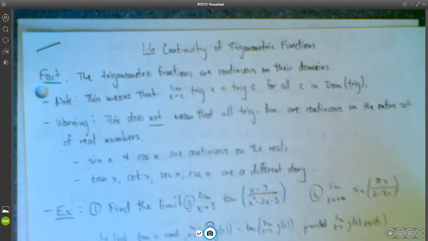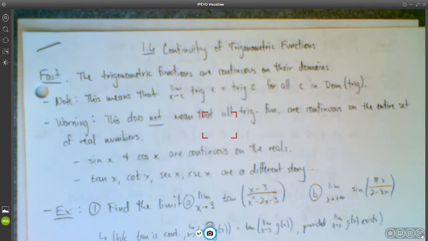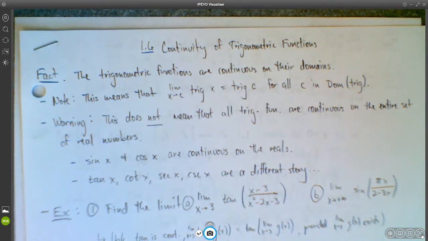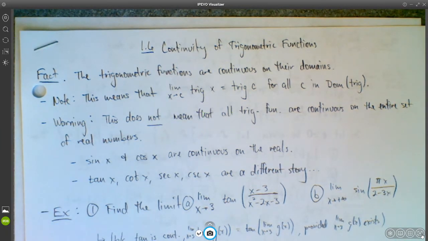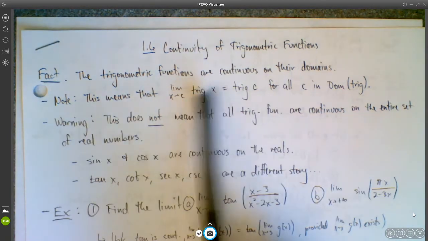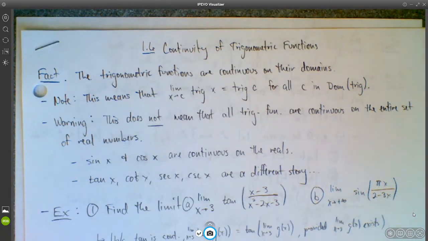All right, let's talk about 1.6. Let me focus. There we go. 1.6 about the continuity of trigonometric functions. So basically, the trigonometric functions are continuous on their domains. And this is not something that we're going to prove, but it should be fairly intuitive, right? That the trigonometric functions are going to be continuous.